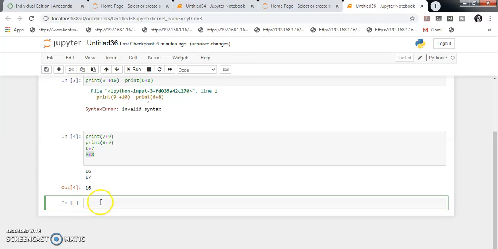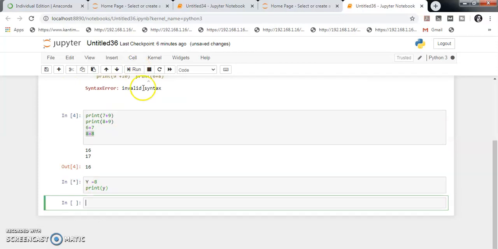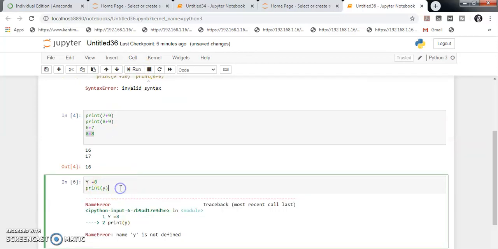Suppose you put y equal to 8 and then print y. Now if you execute this, you get an error because y is not defined here.